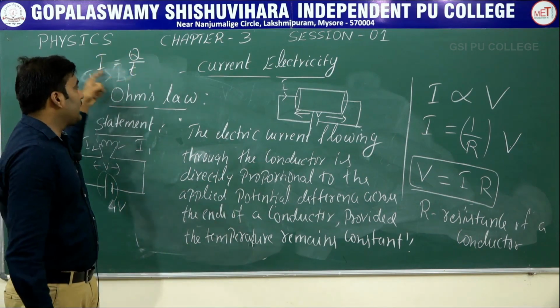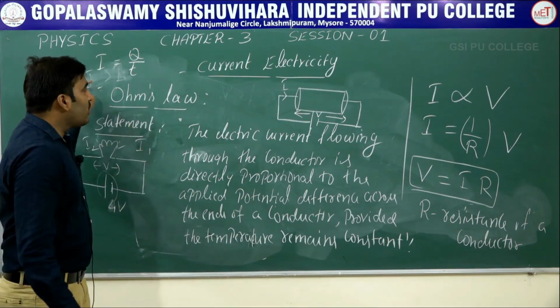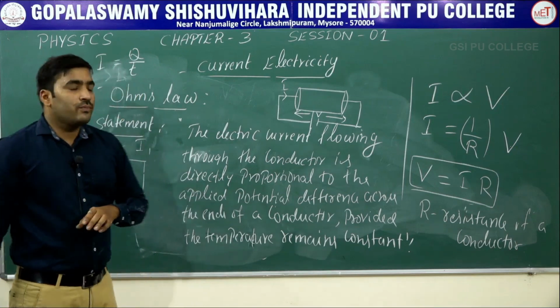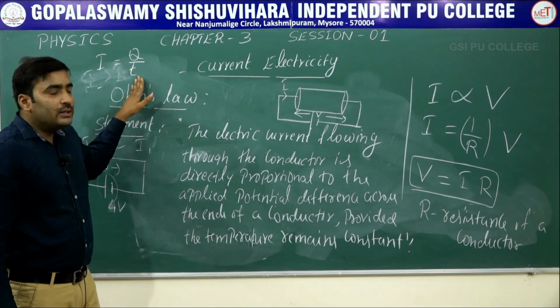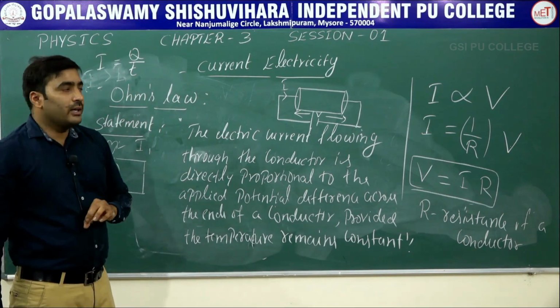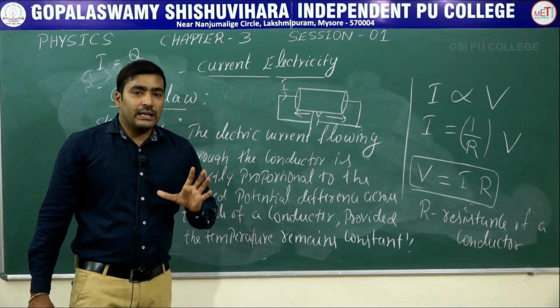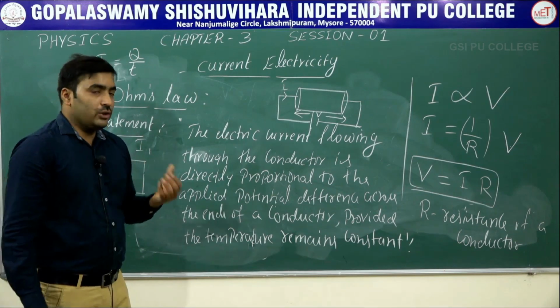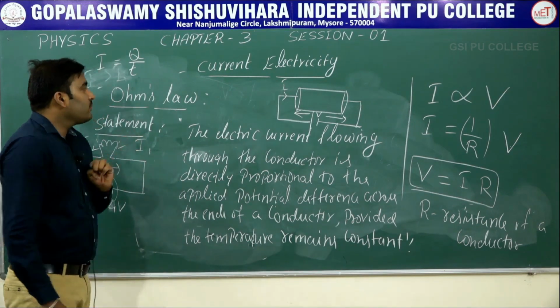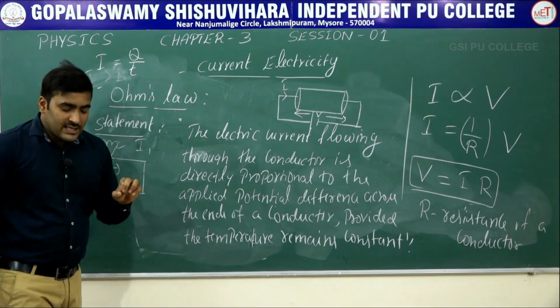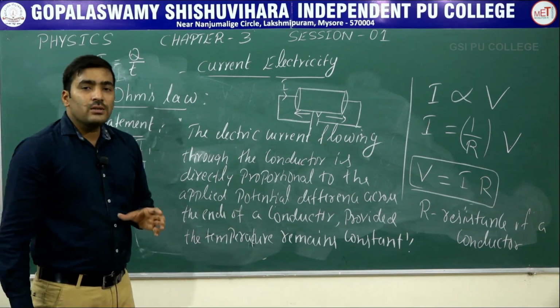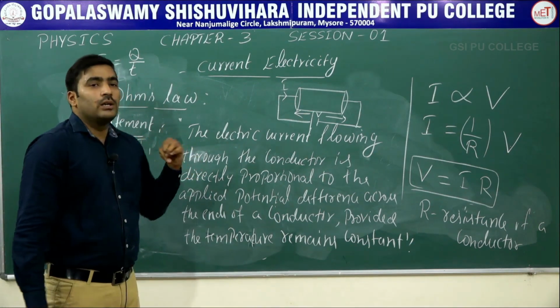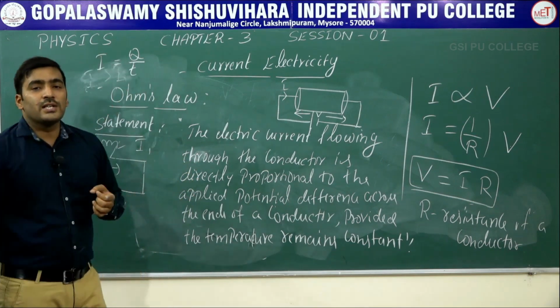The SI unit of electric current is ampere. Very importantly, the direction of electric current is considered to be opposite to the flow of electrons. And electric current is a scalar quantity. Even though it has a direction, we consider it a scalar quantity because it does not obey